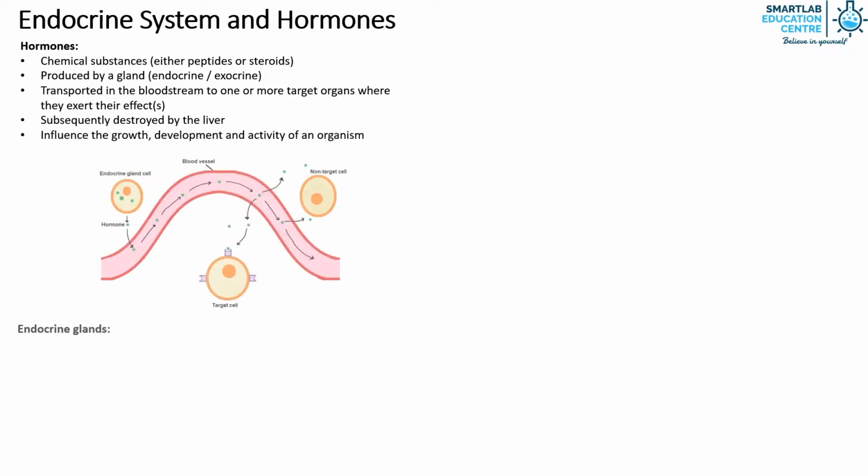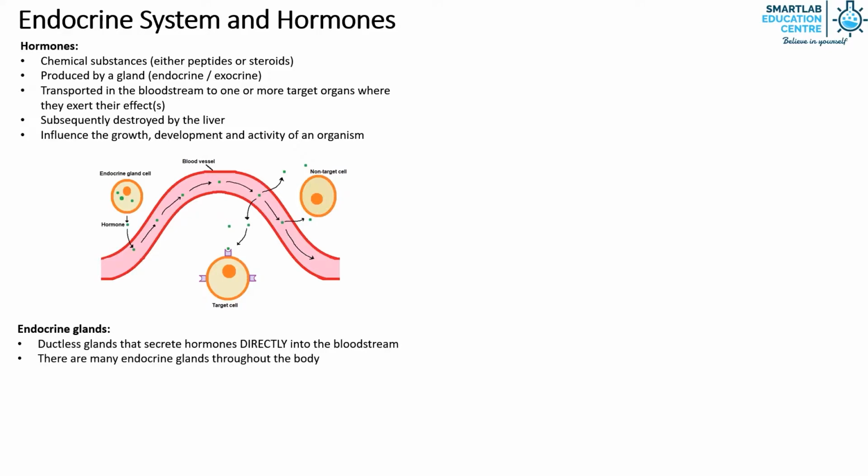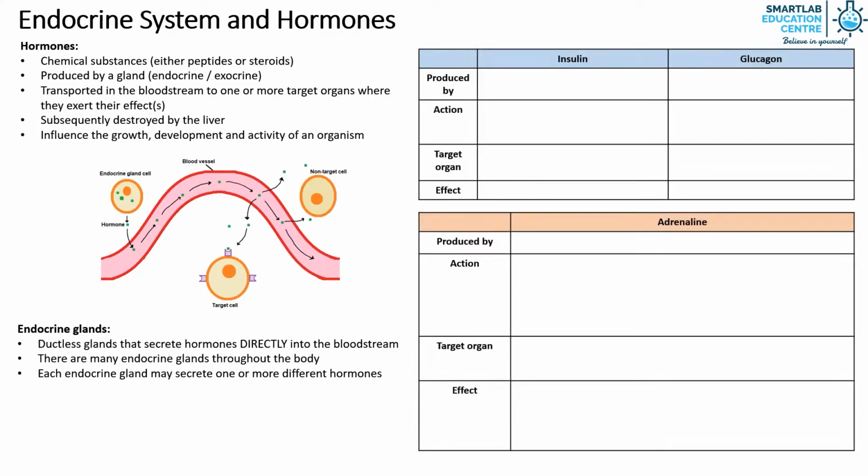An endocrine gland is a ductless gland that secretes hormones directly into the bloodstream. There are many endocrine glands throughout the body, and each endocrine gland may secrete one or more different hormones. Here are some examples of hormones that are secreted by endocrine glands.